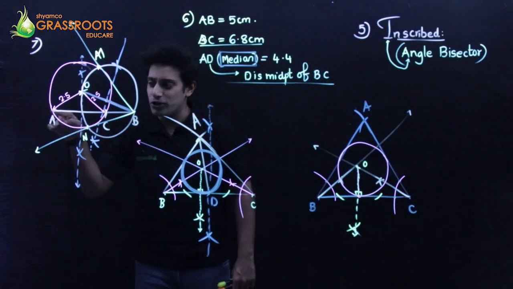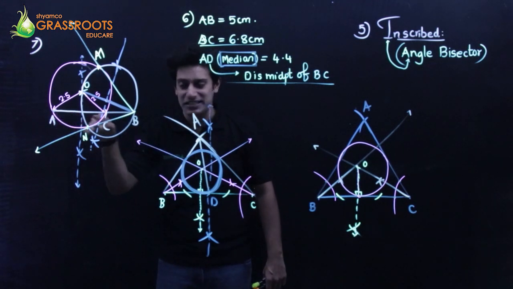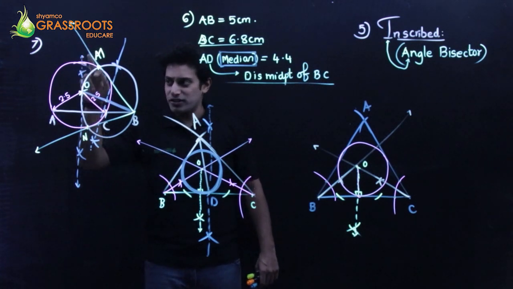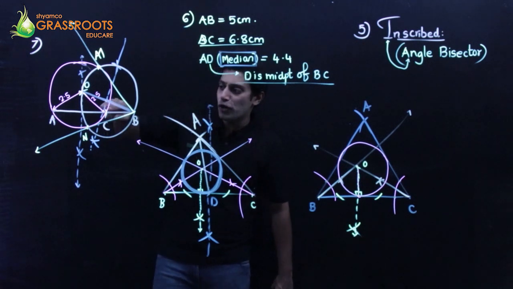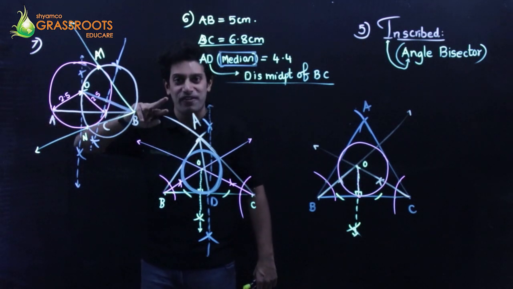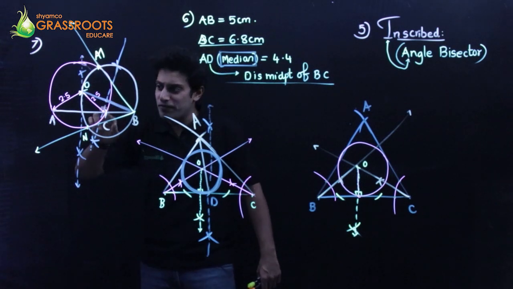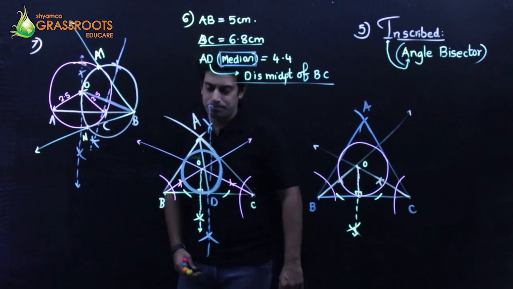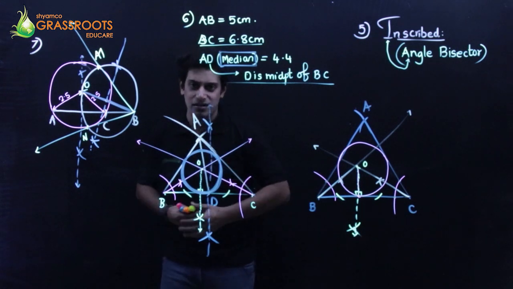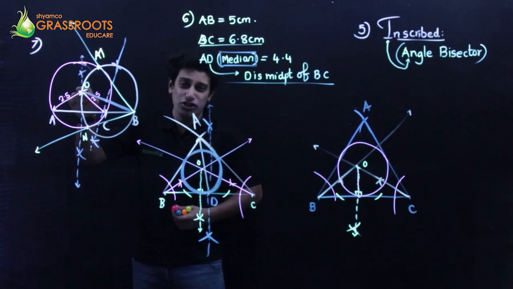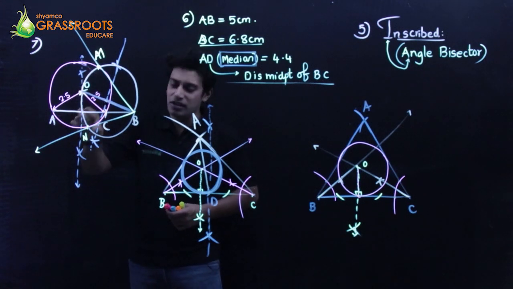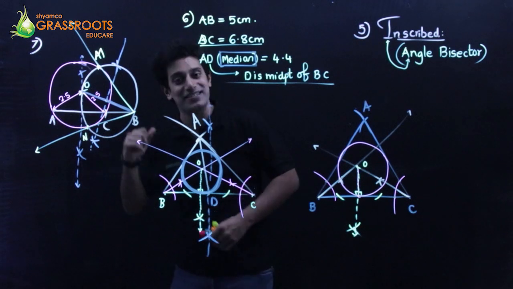So I started this way. I first made a perpendicular bisector of AC. That's this blue dotted line, the perpendicular bisector. From C and from A, I took 2.5. I went backwards, took 2.5 and cut an arc, which is nothing but the center of the circle O. And keeping the tip of the compass at O, stretch 2.5 centimeter radius, draw a circle. It will definitely pass through A and C.